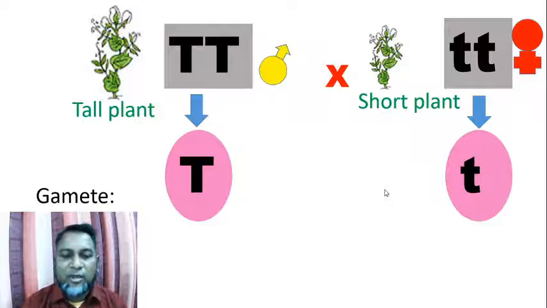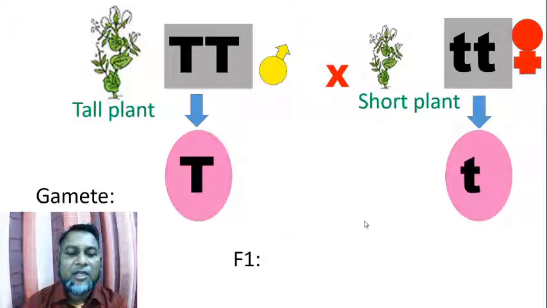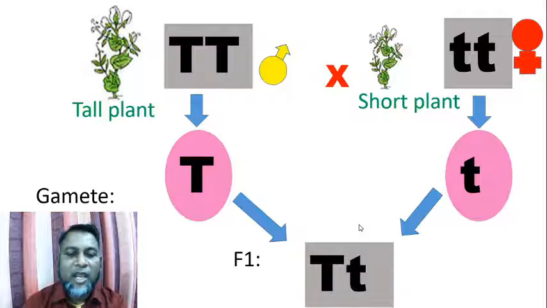In F1, this is the male gamete, this is the female gamete. They are fertilized to form a hybrid plant having genotype capital T and small t.